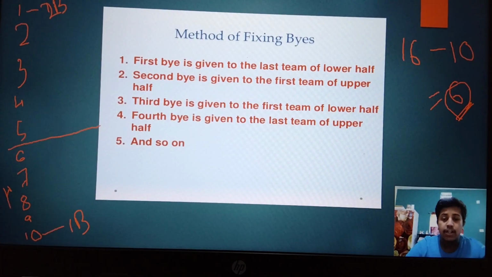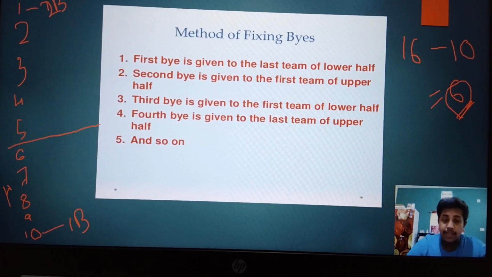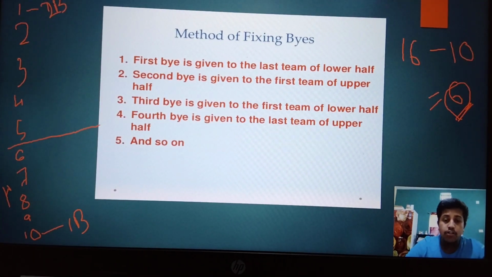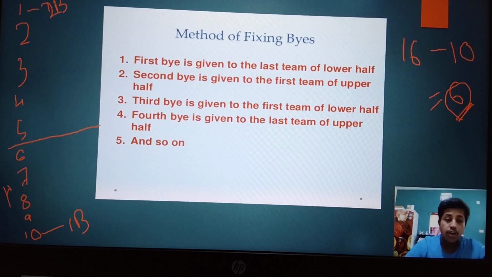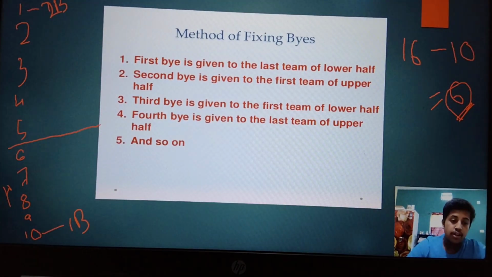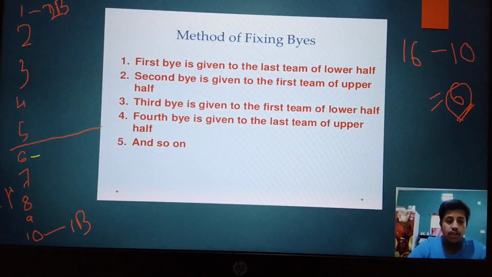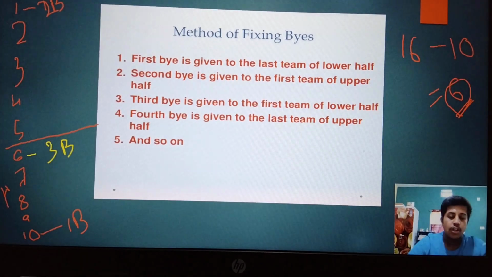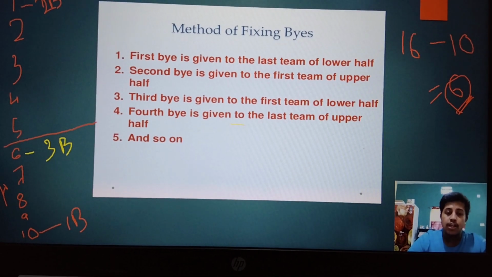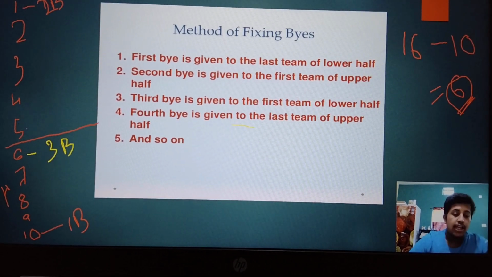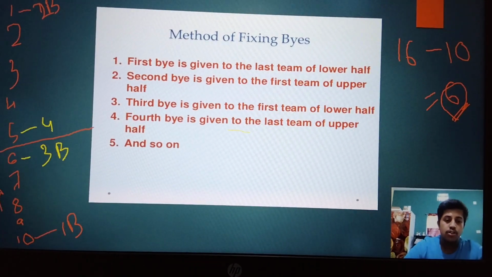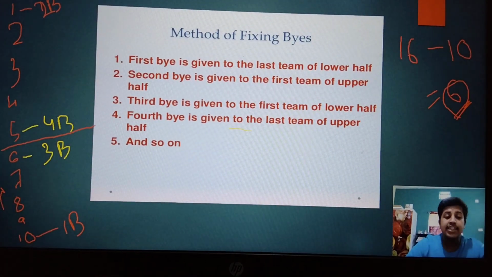Then the third bye is given to the first team of the lower half. I am changing the color. This is the lower half, and team 6 is the first team, so it gets the third bye. The fourth bye is given to the last team of the upper half. So this is the fourth bye, and so on.